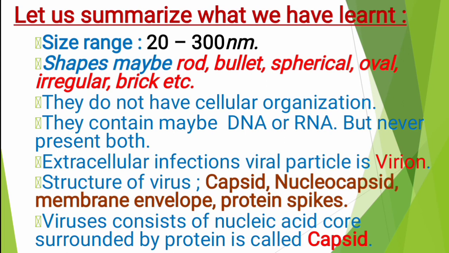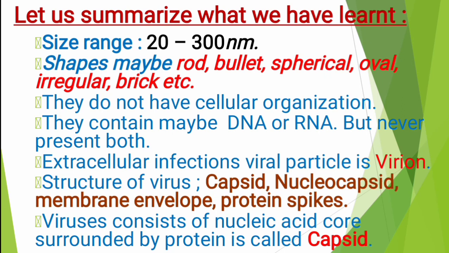Okay. Next, they do not have cellular organization. Why? Because these are minute particles, so we can't see any cellular organization. Next, they contain either DNA or RNA as nucleic acid, but we can't see both nucleic acids in a single virus; one will be absent. Next, the intracellular infectious viral particle we call the virion.